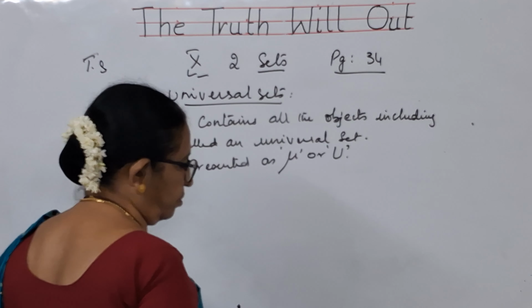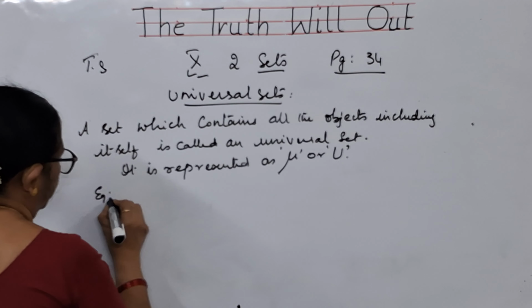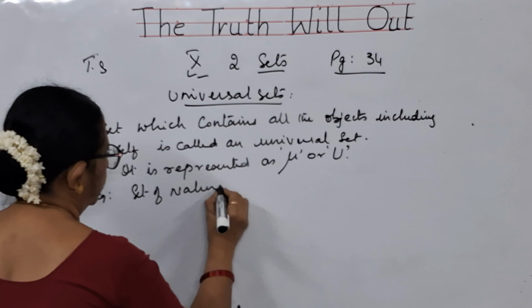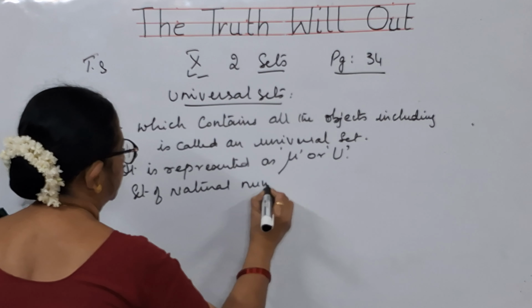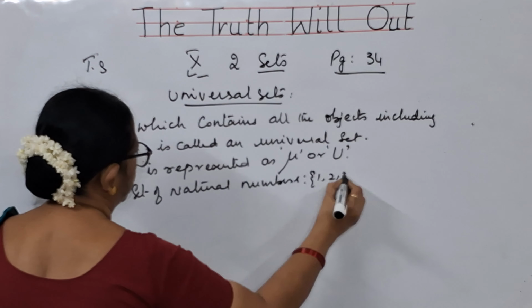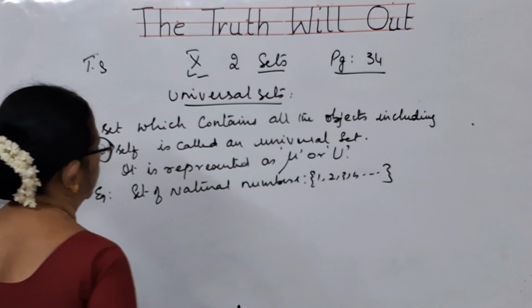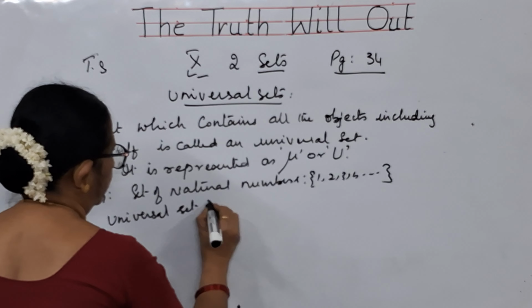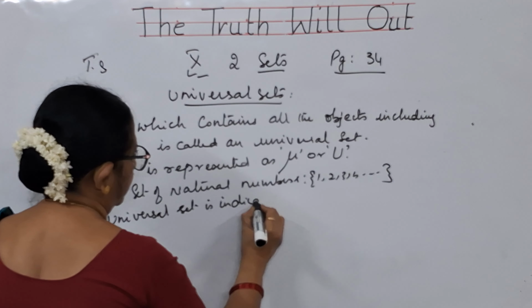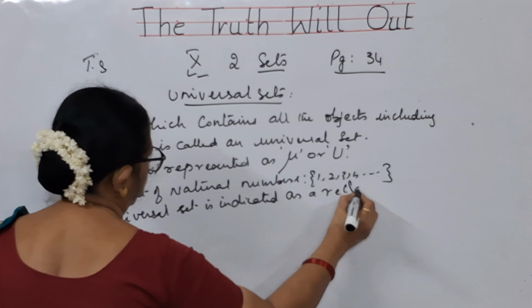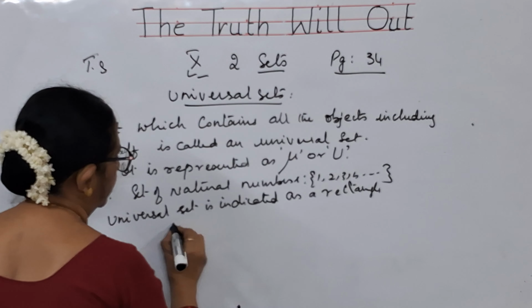Okay, children. As an example, we will say the set of natural numbers. What is the set of natural numbers? 1, 2, 3, 4, and so on. Usually a universal set is indicated as a rectangle, like this.